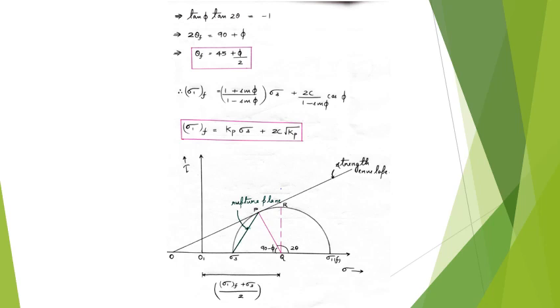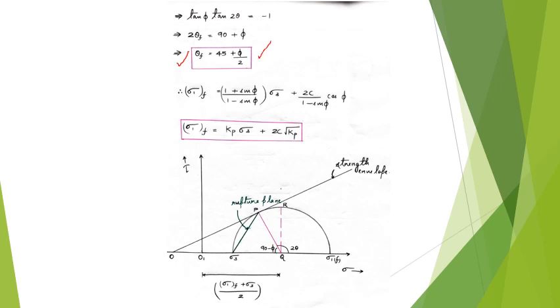The final equation that we get is theta f is equal to 45 plus phi by 2. This is a very important result, because in many applications we assume the failure surface to be inclined at an angle of 45 plus phi by 2. If you remember, in the retaining wall also we considered the failure plane to be inclined at 45 plus phi by 2.